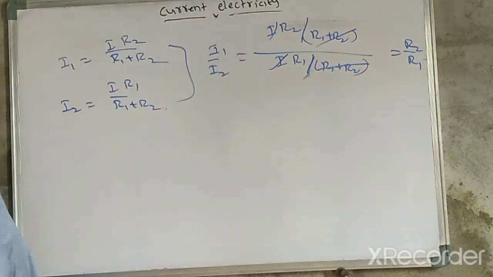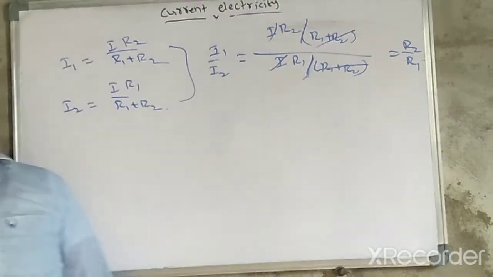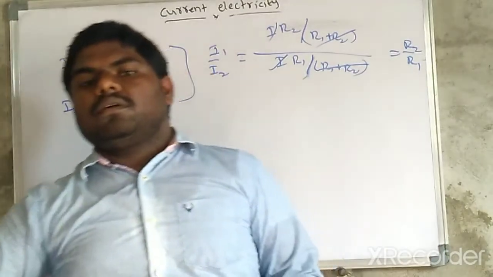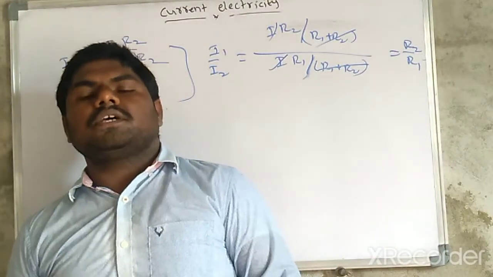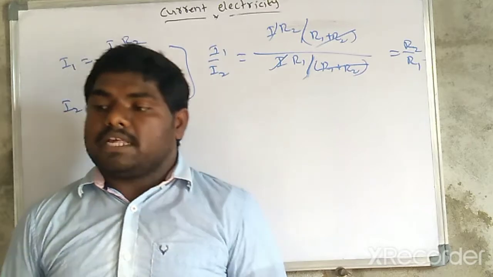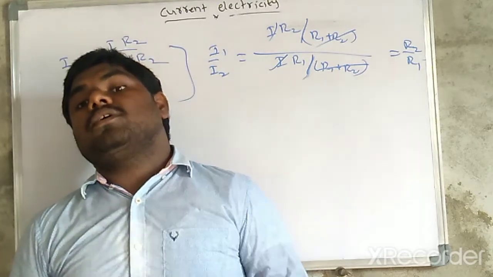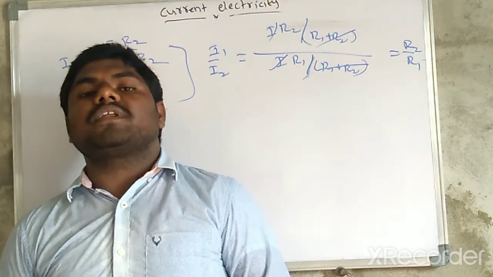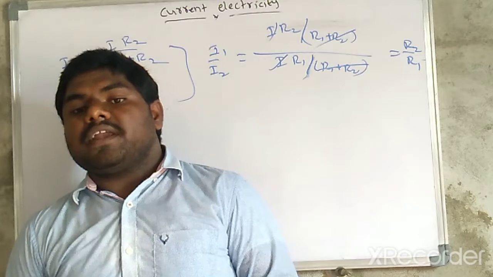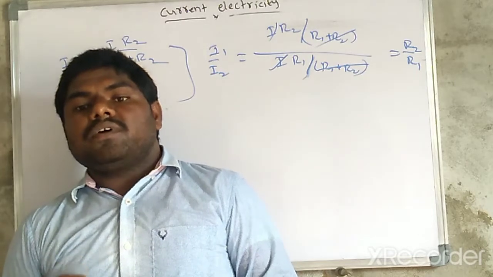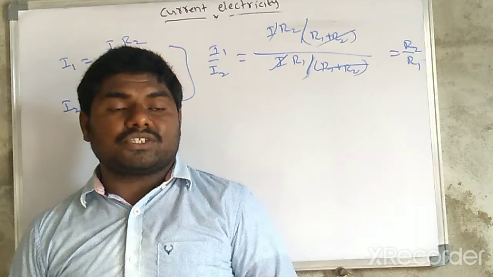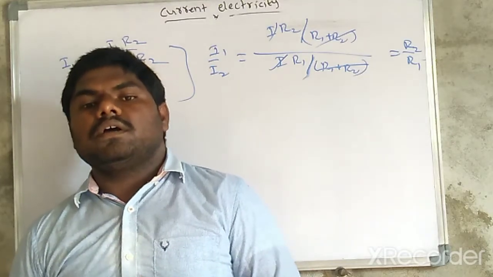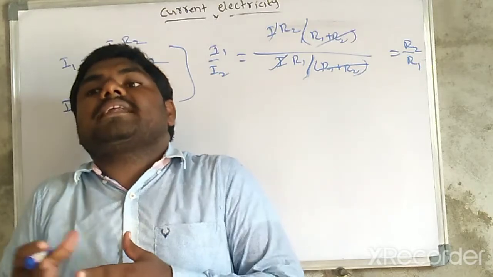It means I is directly proportional to 1 by R. More resistance, less current; less resistance, more current. That's a very important point: in parallel combination of resistance, current is divided in inverse ratio of resistance, so current always flows through the lower resistance side.